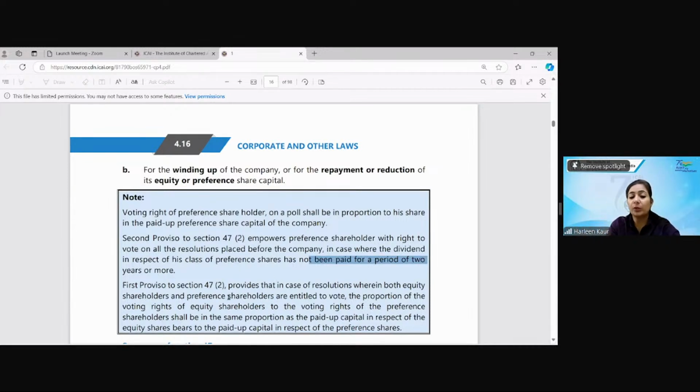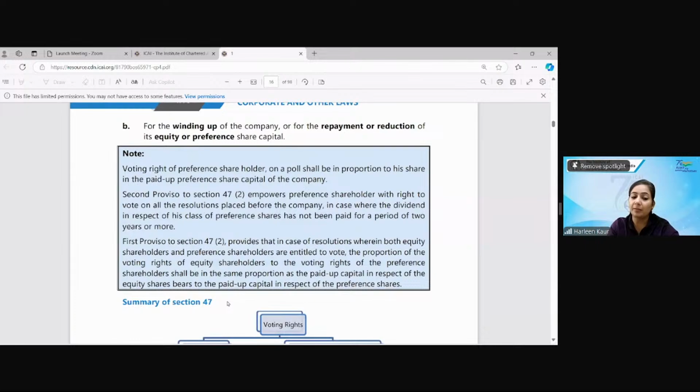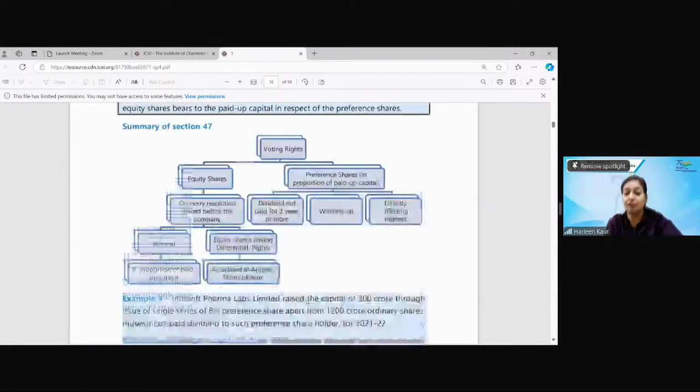With the resolutions on which both equity and preference are entitled to vote, the proportion of voting of the equity and the preference shall be in the same proportion as in the paid up capital to the total. So whatever is the paid up capital, the same proportion shall be taken for the equity and preference.